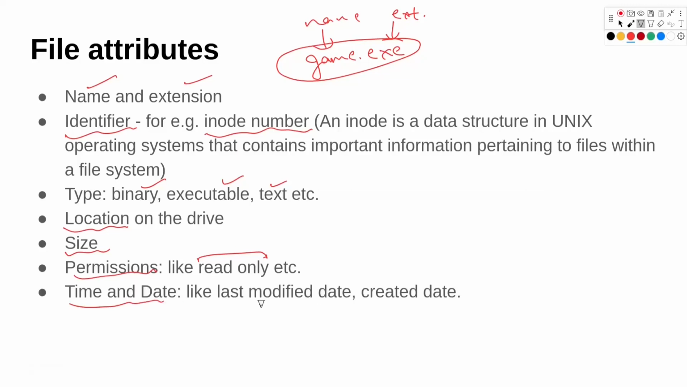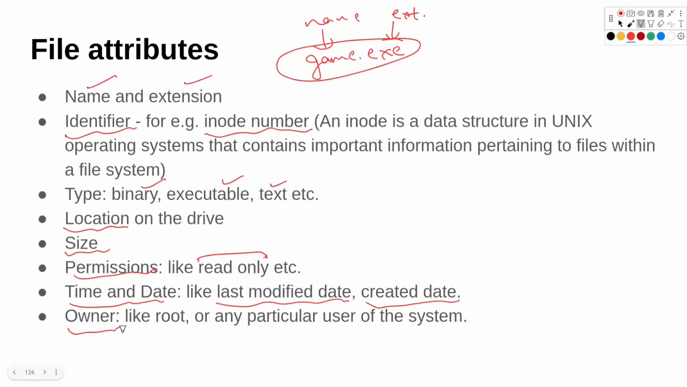Time and date. So there are things like last modified date or when the file was created. So created date. Owner. So who is the owner of that file? Like root can be owner of a particular file, or some other user in the system can be owner of that file.